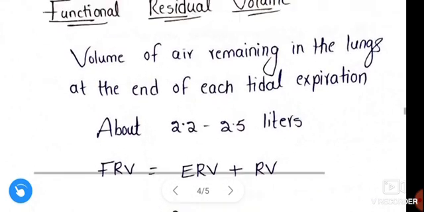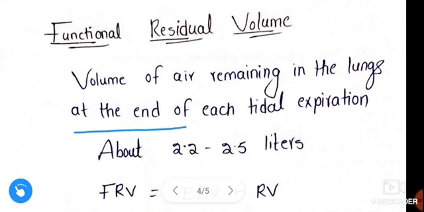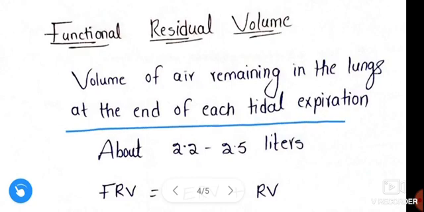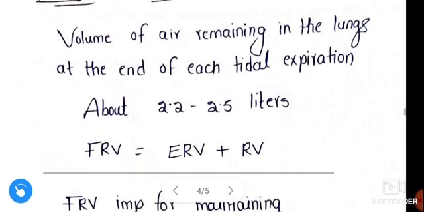Once again, functional residual capacity is the volume of air remaining in the lungs at the end of each tidal expiration, about 2.2 to 2.5 liters.